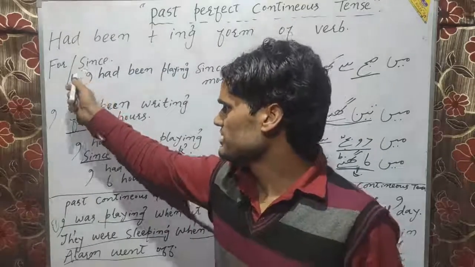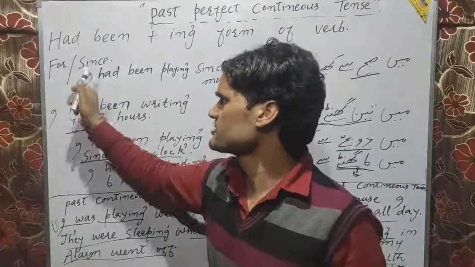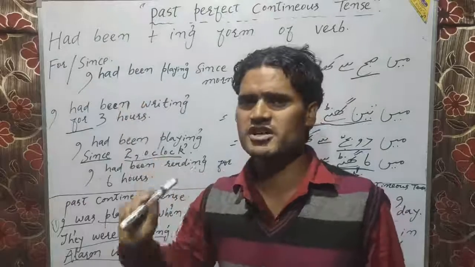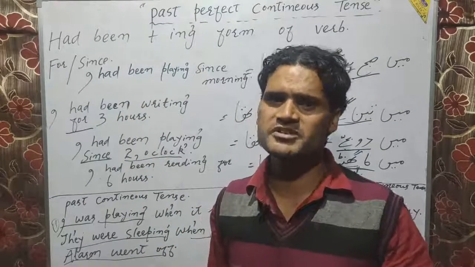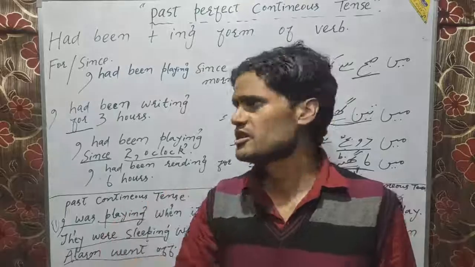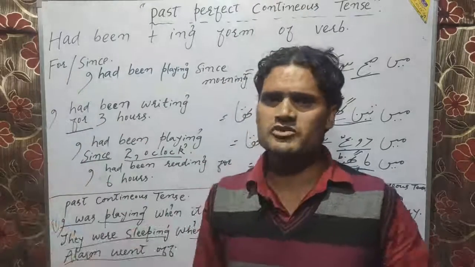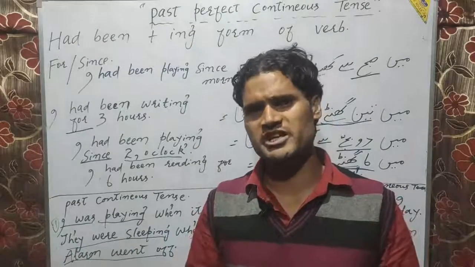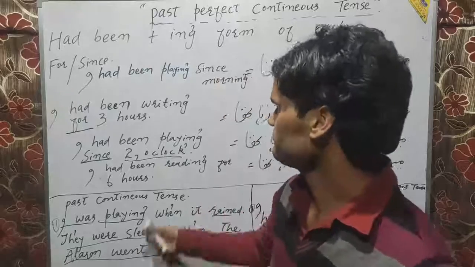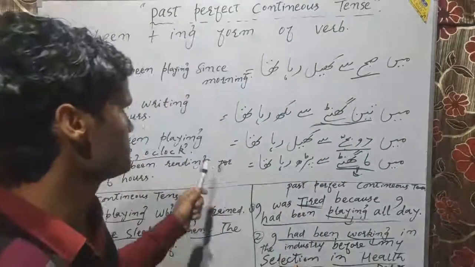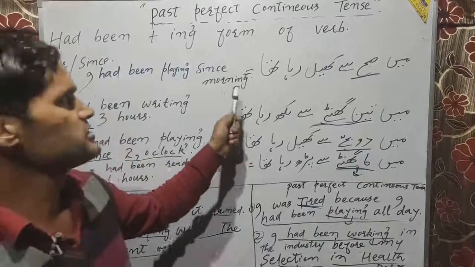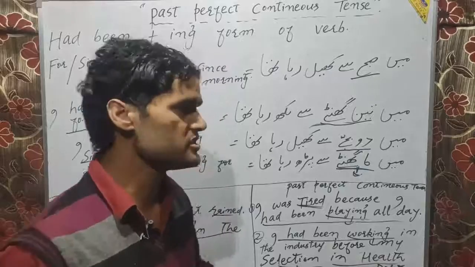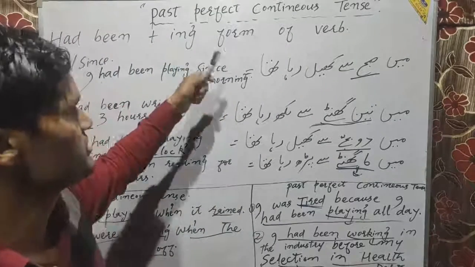So when it comes to discussing for and since, for simply refers to the period of time, since just refers to the point of time. Point of time means the time at which we start our action. For, period of time, denotes the amount of time to be devoted by us to the performance of a particular activity or action. So that is it. Now I will give you the examples of it, with the translation in Urdu so that it will become easy for you to understand the meaning of the tense.